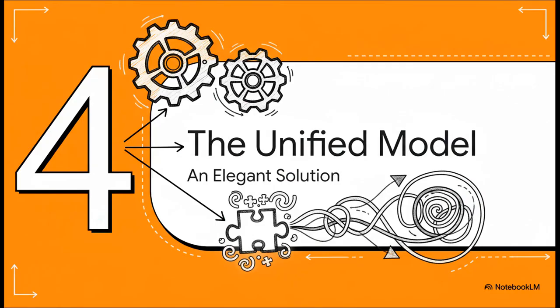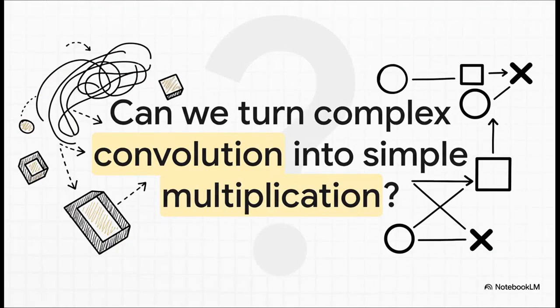All right, we are almost there. We have a model for our system, and we have a model for the noise, but trying to work with them together is still, well, a bit of a headache mathematically. Let's find a much smarter, more elegant way to put it all together. So here's the big question we're facing. Our model is technically complete, which is great, but we're stuck working with these infinite sums, these convolutions. They're clunky and they're difficult to work with. There's got to be a better way, right?